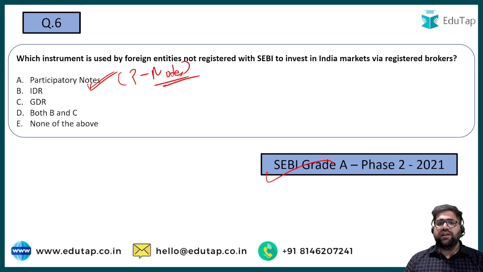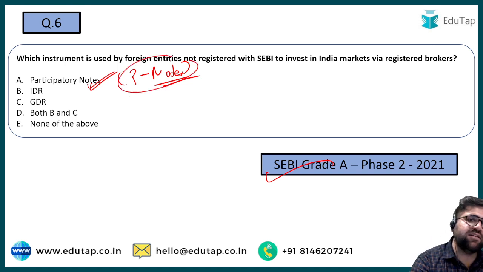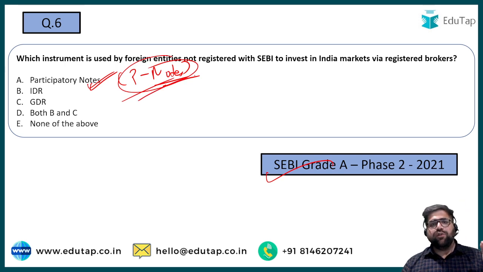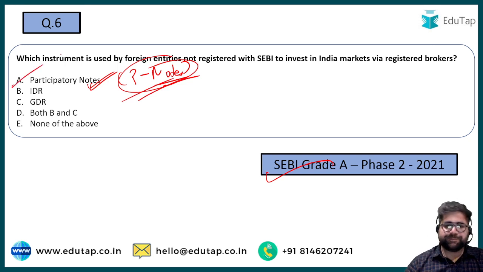But to avoid that, participatory notes are used. You can use participatory notes and skip that registration part. You can directly invest in the Indian markets then. So the answer here will be A.